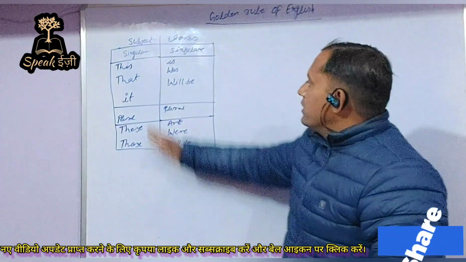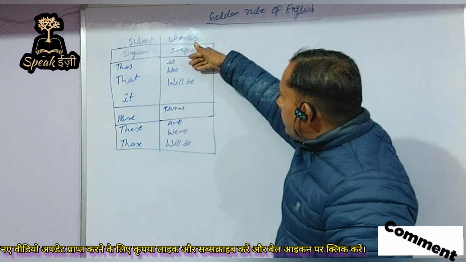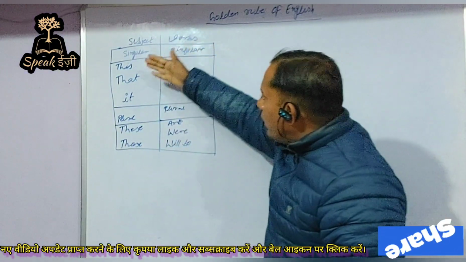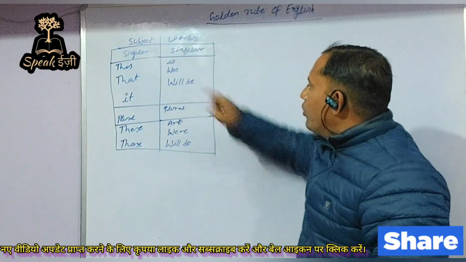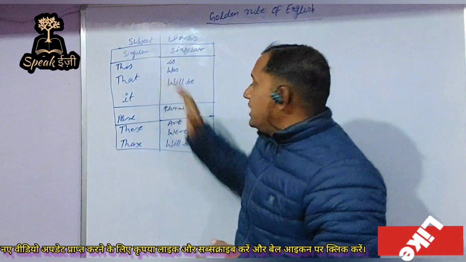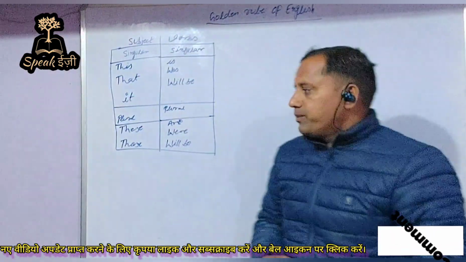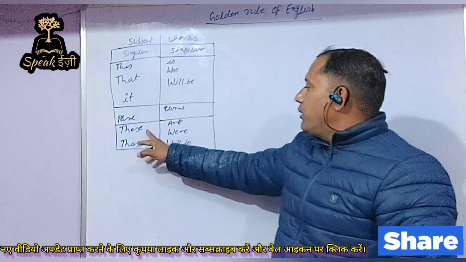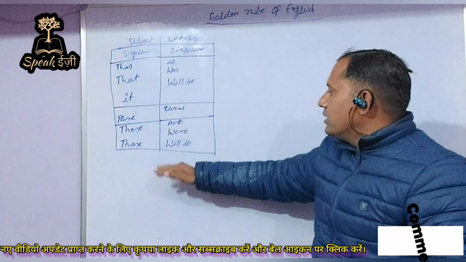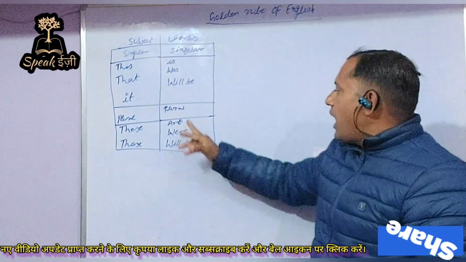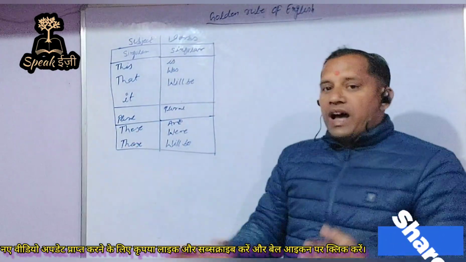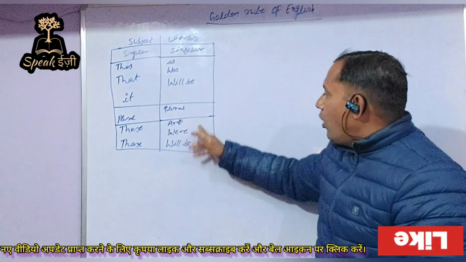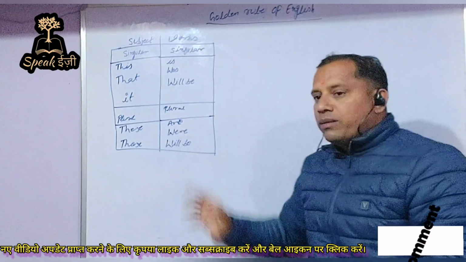According to the rule, this, that, and it will contain is, was, and will be, because all these 3 are singular verbs. Similarly, these and those will carry are, were, or will be, because these and those are plural subjects and all these 3 verbs are plural verbs.